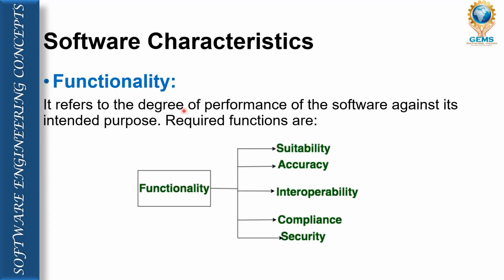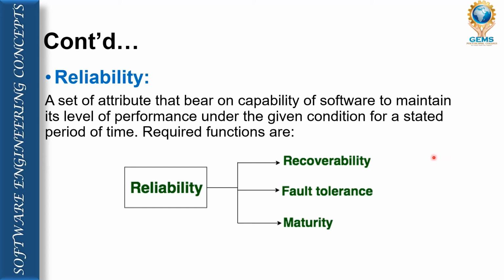Now the characteristics of software we are going to see one by one here. Again, the functionality. Functionality talks about the performance of the software. This functionality can be measured by certain parameters like suitability, accuracy, interoperability, compliance and security. So these are the parameters through which we are able to measure the functionality characteristics of a software. Functionality refers to the degree of performance of the software. Now reliability. Reliability talks about the capability of the software in terms of maintenance.